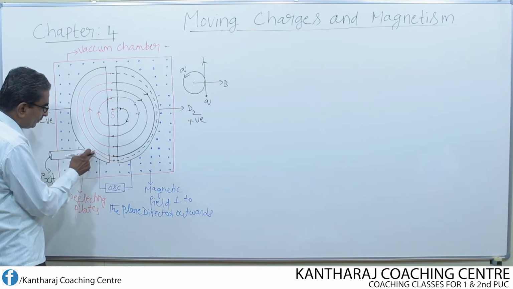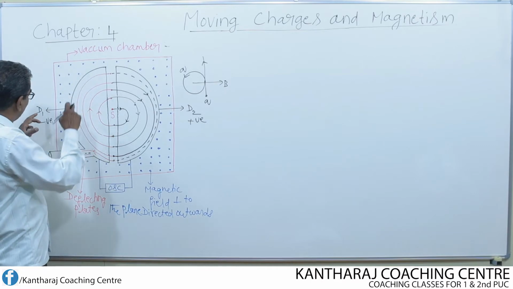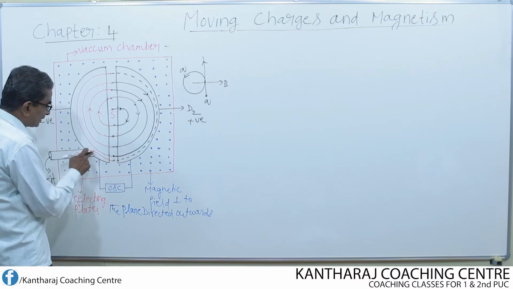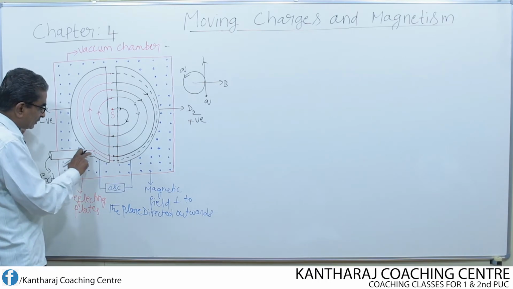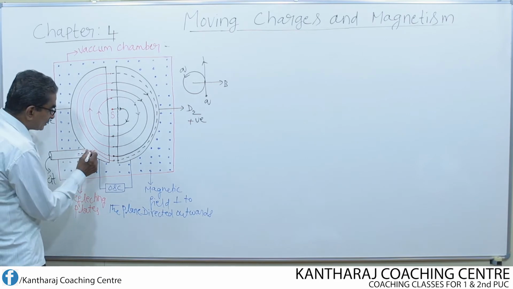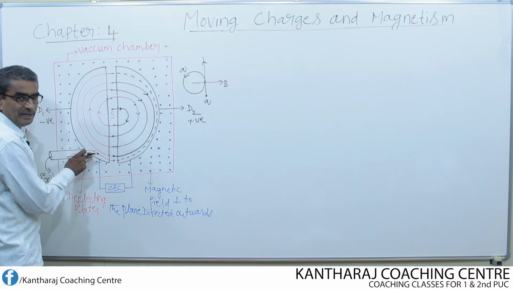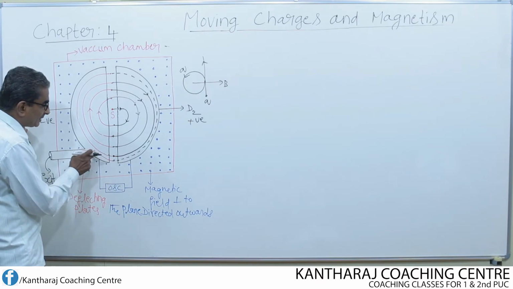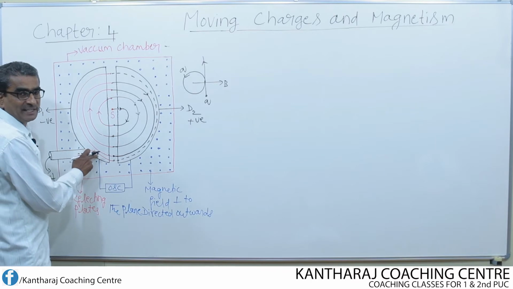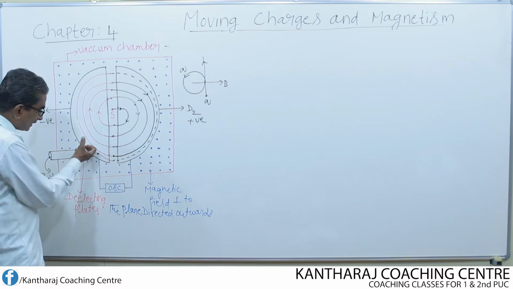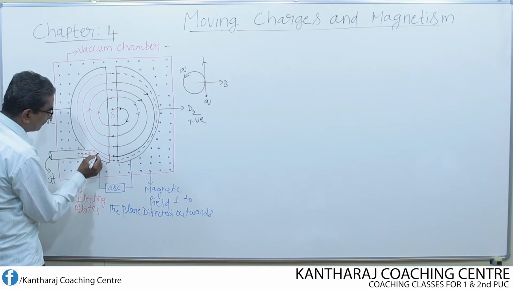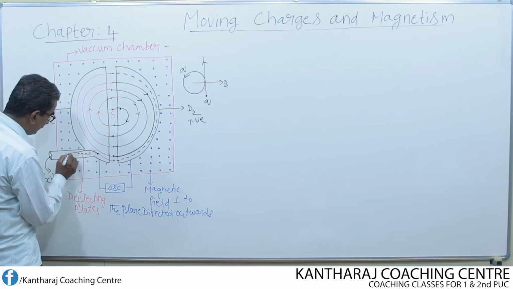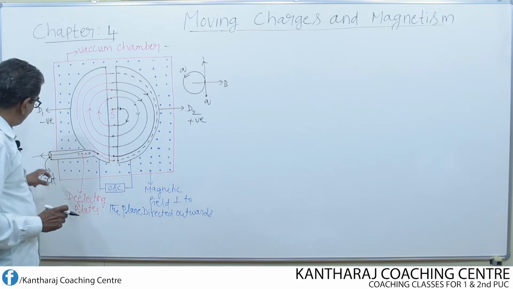When the charged particle describes a path like this, and again enters from this gap to this D, it does not enter back into D1, because by the time the charged particle comes to this point, it is attracted by the negative charges of the deflecting plate, but the charged particle does not get attracted to this plate. The reason is that by the time the charged particle comes to this point, it will have maximum kinetic energy. That maximum kinetic energy is able to overcome the force of attraction by the deflecting plate. So, though the particle comes close to the deflecting plate, it does not get attracted, but is thrown out like this. It is ejected out through this exit.